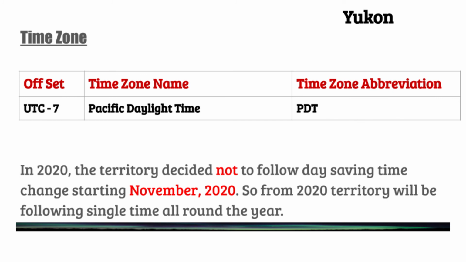Parts of Yukon Territory follow Pacific time. In 2020, the territory decided not to follow daylight saving time change starting November of the same year. So from 2020, the territory will be following a single time all year round. The permanent time offset decided by the territorial government is UTC minus 7, and it is called Pacific Daylight Time.